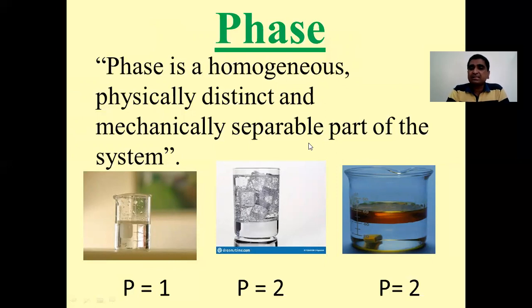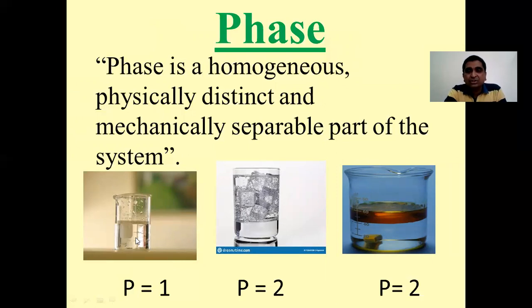Now let us illustrate this concept with some examples. Suppose I have taken a beaker, and inside that beaker I have placed a sample of pure water. This pure water is uniform, and it is physically distinct.